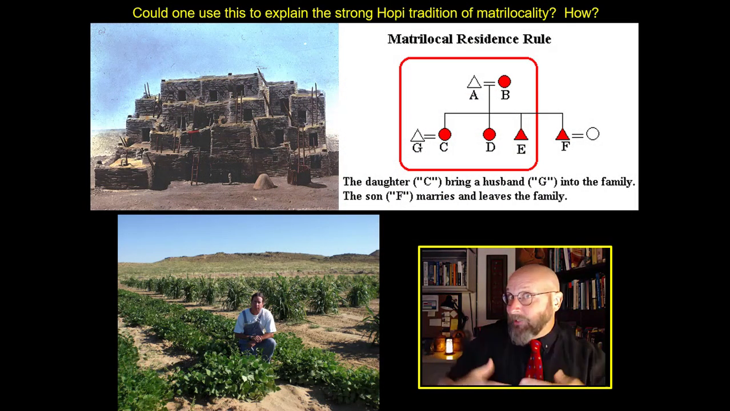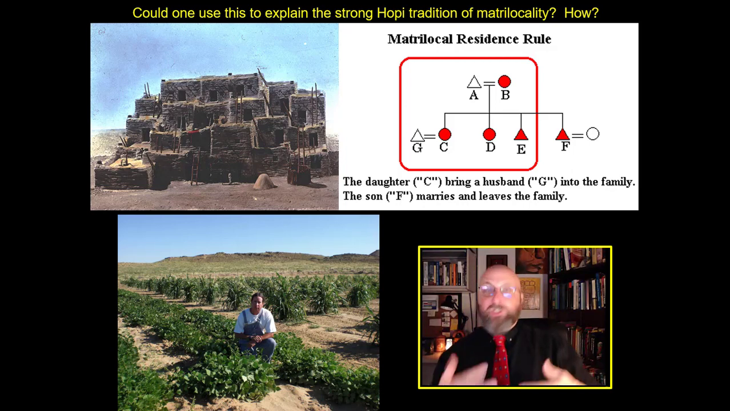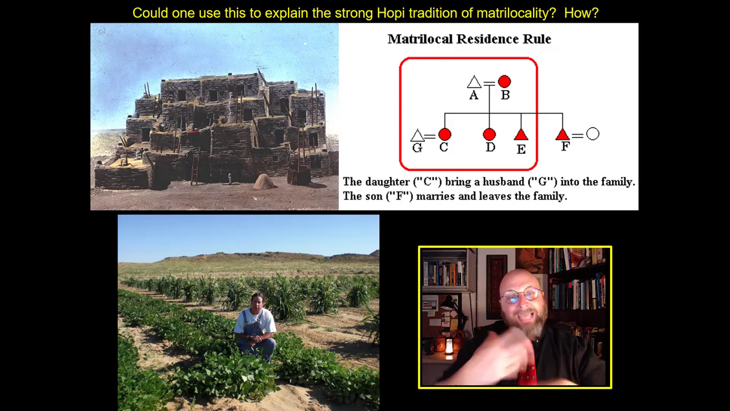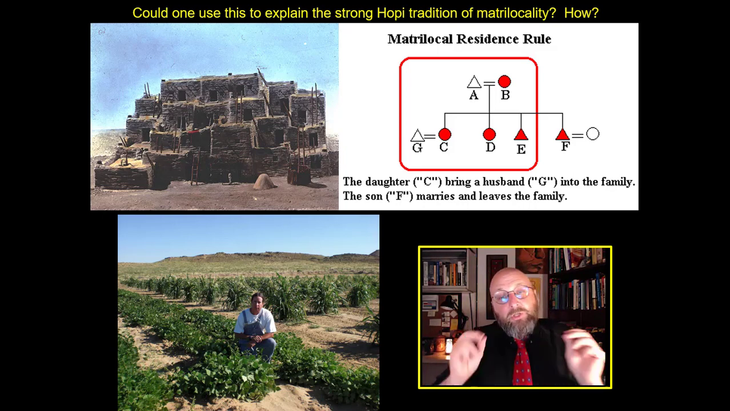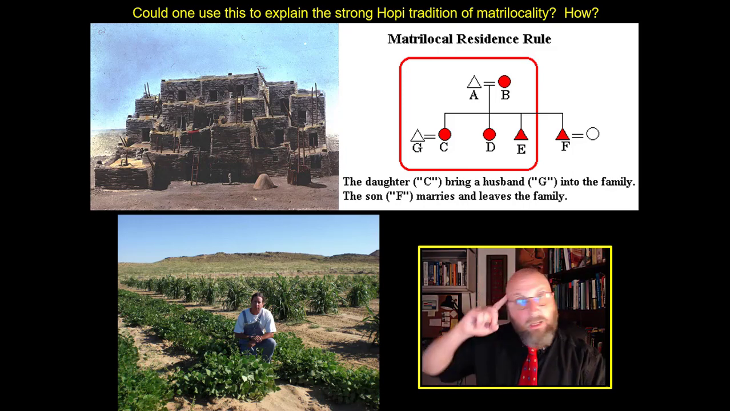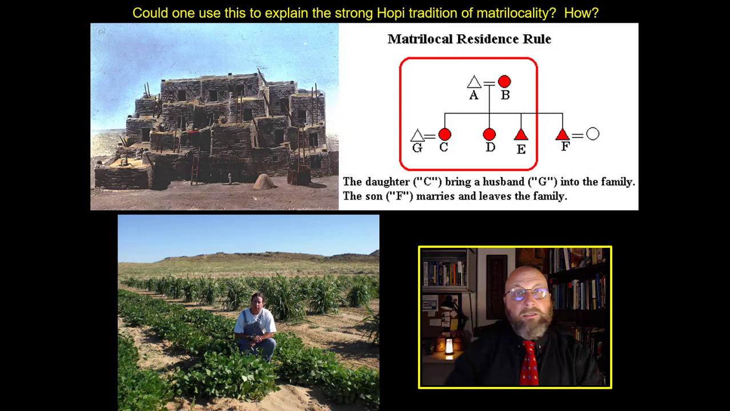Now, how does this kinship structure function to meet the needs of the Hopi? Can you use this idea of growing corn in the desert to explain this strong Hopi tradition of matrilocality? Write that question down, cogitate on an answer, and then write an answer down, because it might show up. It depends how the random quiz goes.